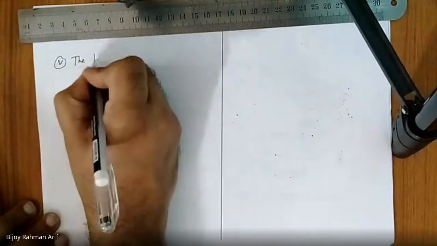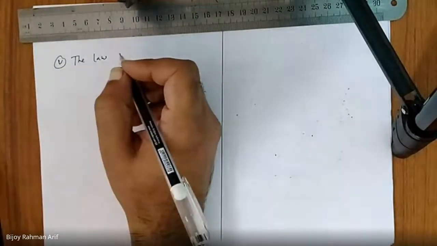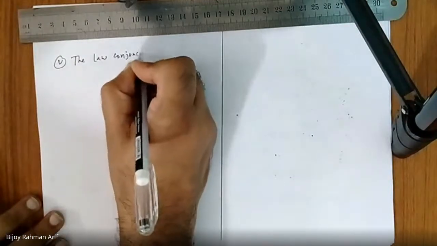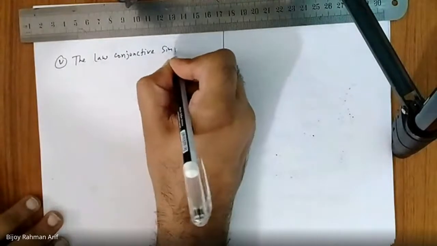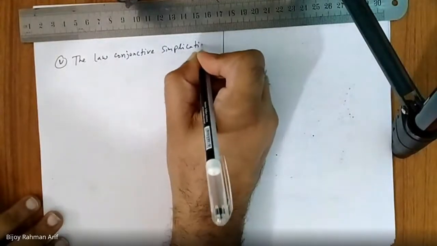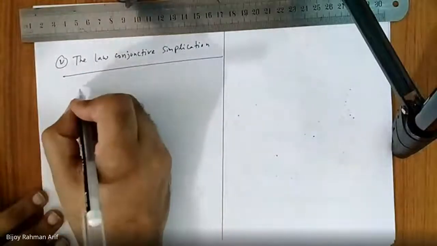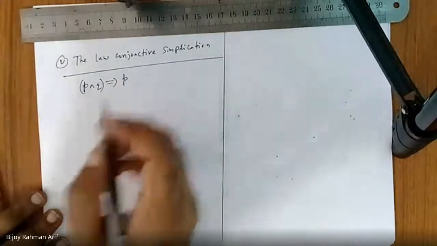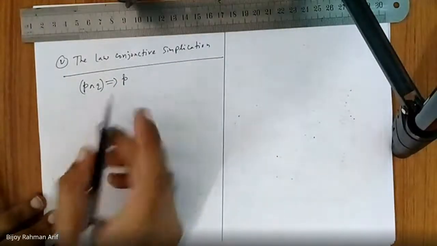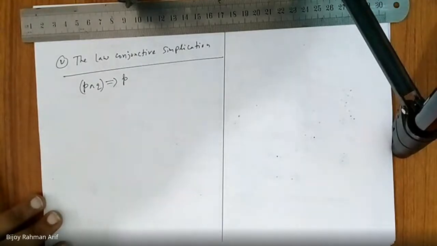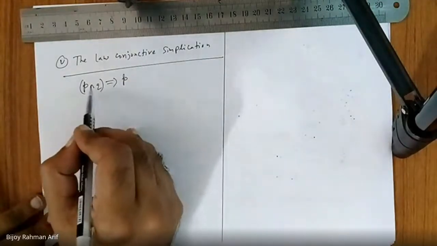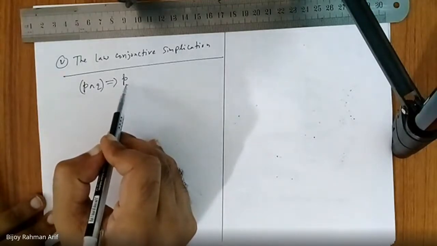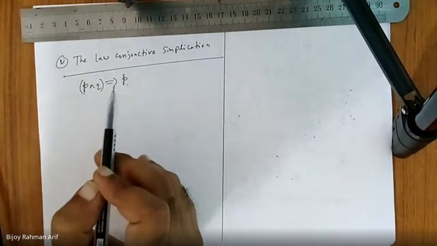The law of conjunctive simplification. So what is the law of conjunctive simplification? P and Q logically implies P. On the left side there are two terms. On the right side there is only one term. That's why it is called simplification. And as the left side is connected with conjunction, that's why it is called conjunctive simplification. Is it clear to you guys?